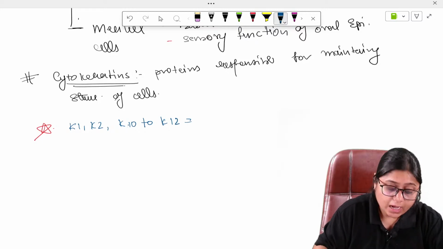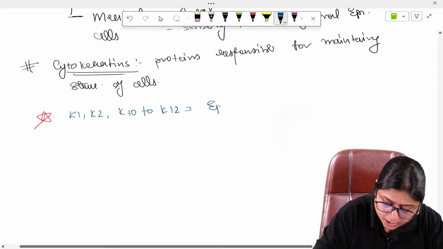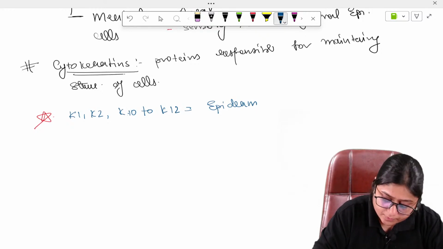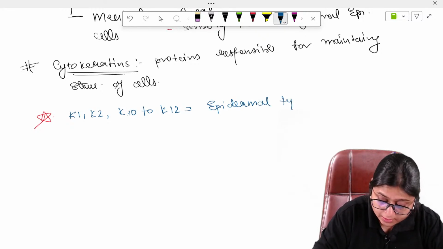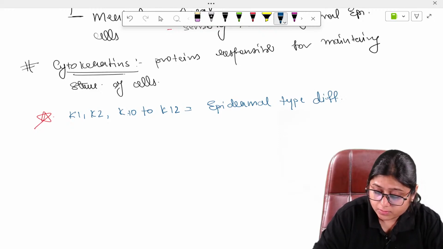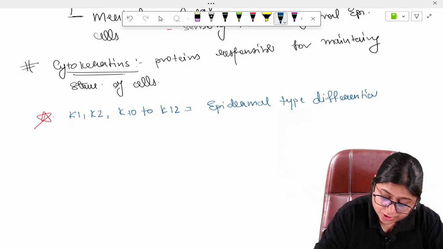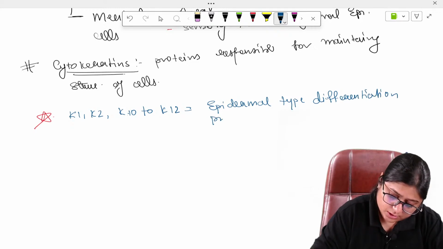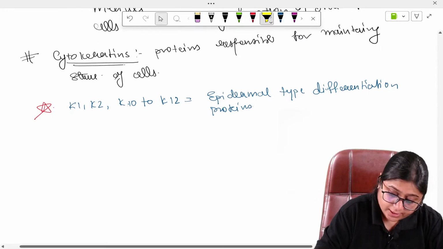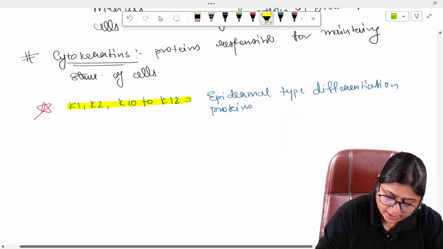These are called epidermal type differentiation proteins. Write it down somewhere because this is the most difficult thing to remember.